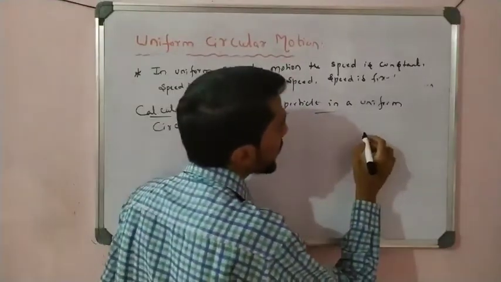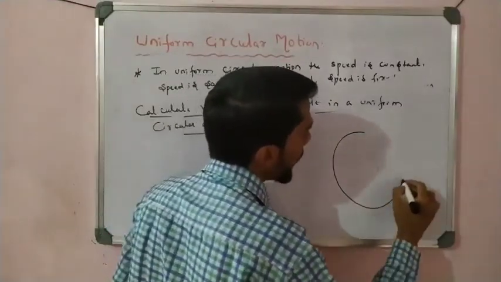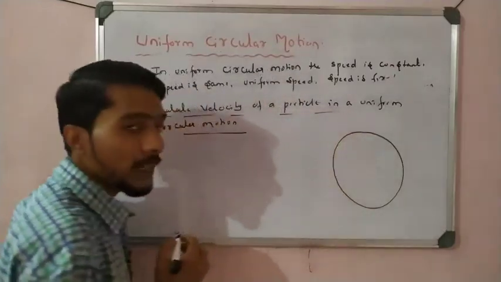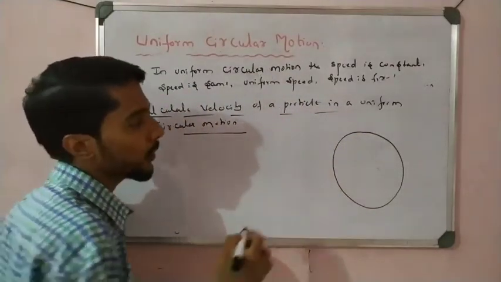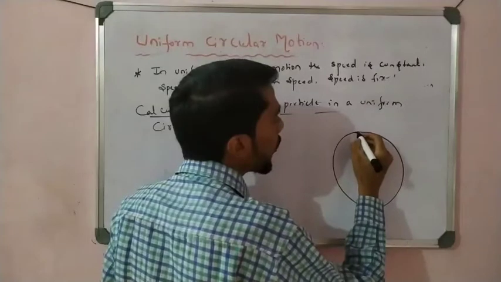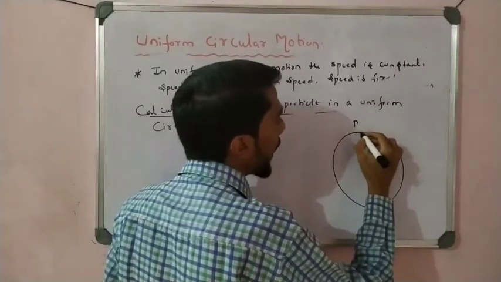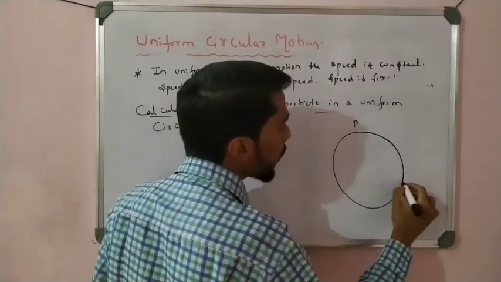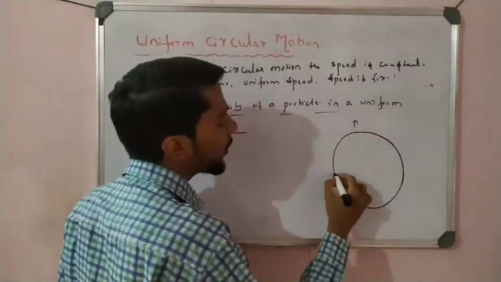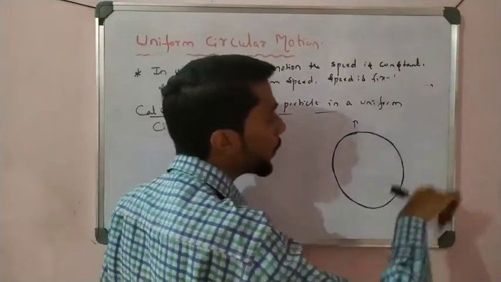We know that it is a circle, and the particle moving in this circle is called uniform circular motion. Now if a particle moves from this point, travels through and covers the whole circle, and comes back to the point P, it completes one rotation.